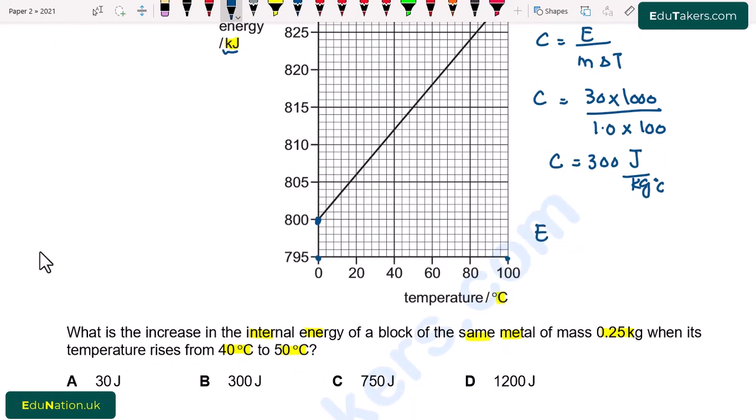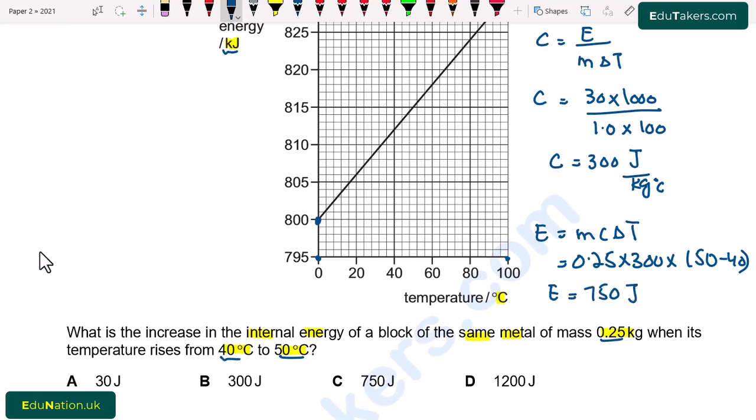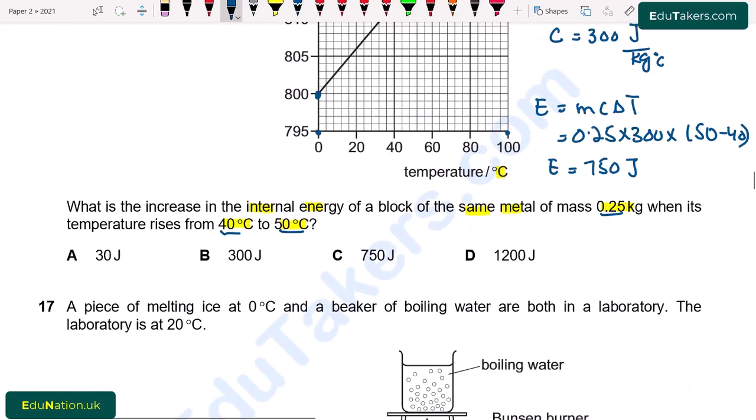Again E is equal to mc delta T: mass is 0.25 multiplied by C 300 and change in temperature 50 minus 40. So the energy will be 750 joules. From here option C is correct.